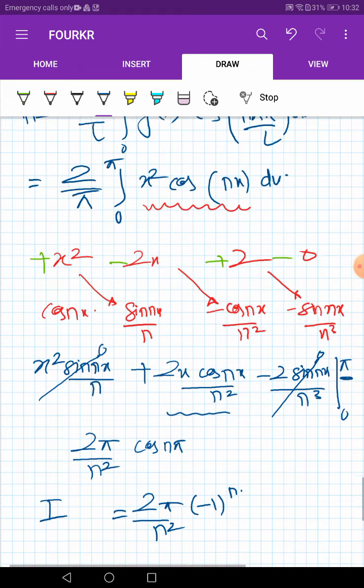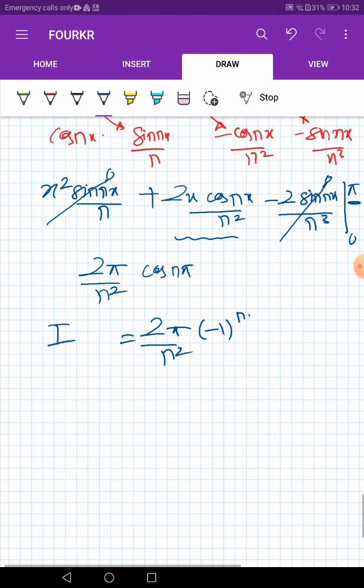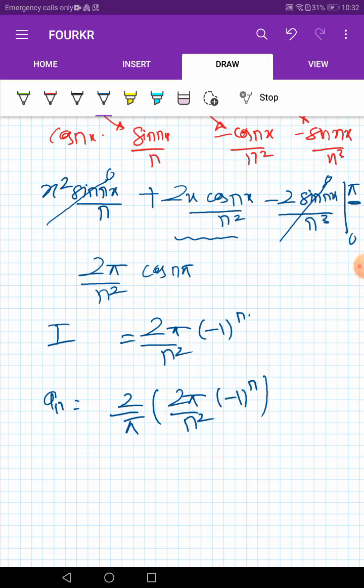Now put that value in this, we are having 2 by pi, so the total value of an will be equal to 2 by pi into 2 pi by n square minus 1 power n. Okay, so pi will get cancelled, so we are left with 4 by n square minus 1 power n.